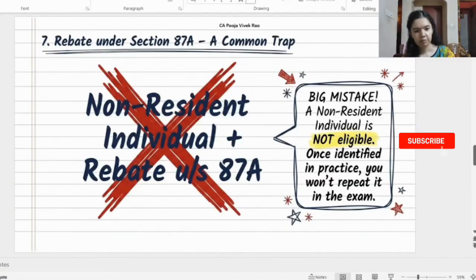Another error which was repeatedly seen in the revision classes as well as in the previous exam is giving section 87A rebate to a non-resident individual. Remember, a non-resident individual is not eligible for rebate under section 87A. Many students know this provision, but they still forget it during the examination. Once you identify this mistake during practice, you are far less likely to repeat it in the actual exam. That's why written practice is very important.